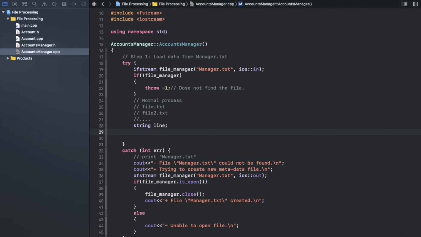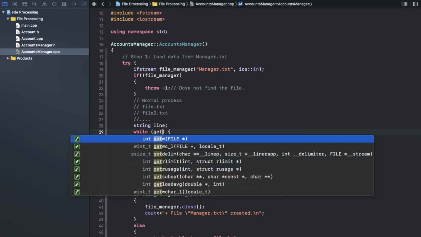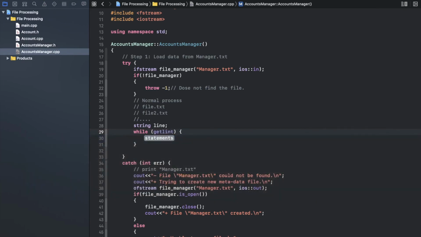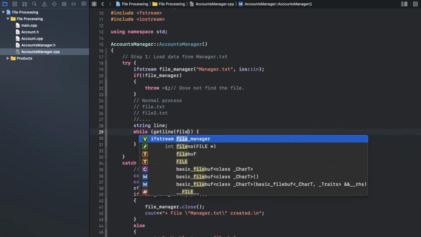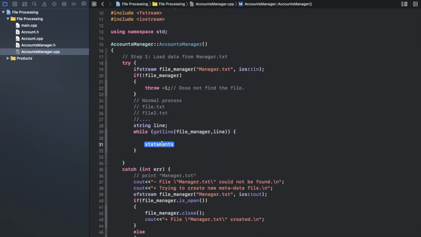So now I have that file manager. Okay, it's an input file, and I need to read it line by line. So I say getline function, and that function will take two parameters. The first parameter is the file manager, and the second parameter is the string temporary file.